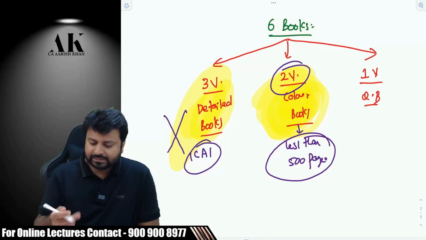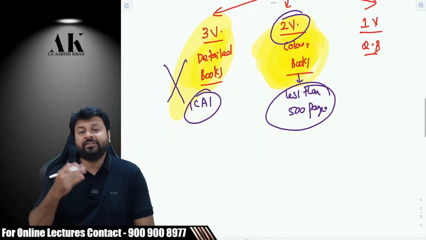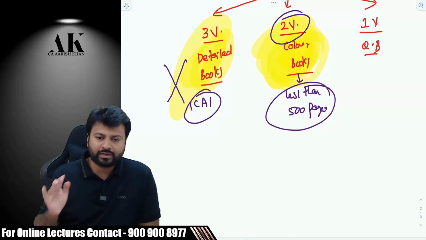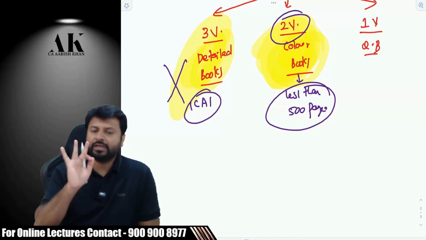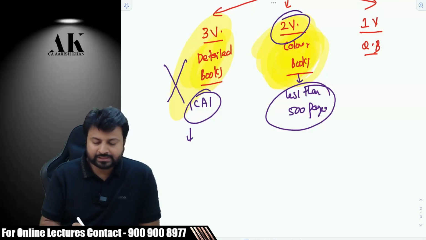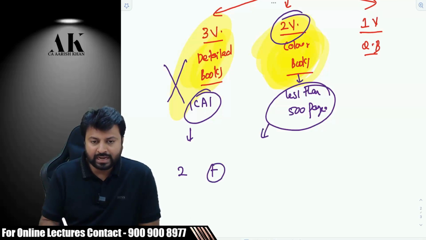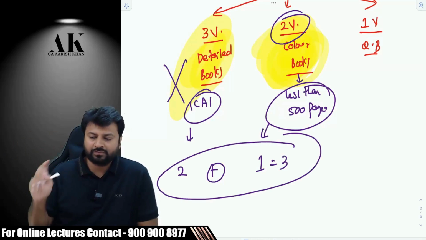And that is the reason I will be sending you books in phases. I am not sending you all 6 books together. I have sent you 3 books as of now. I have dispatched them to all of you.